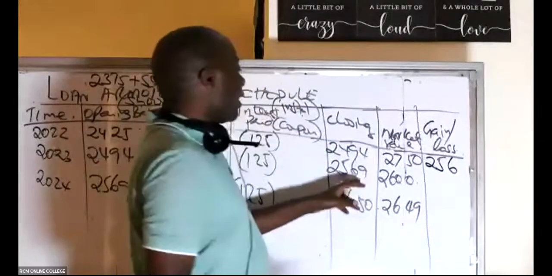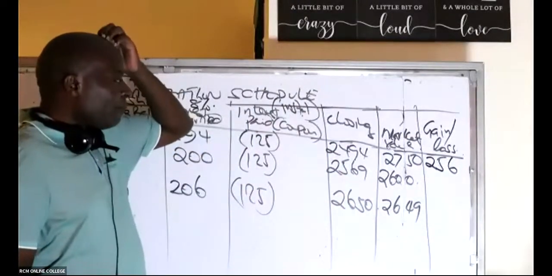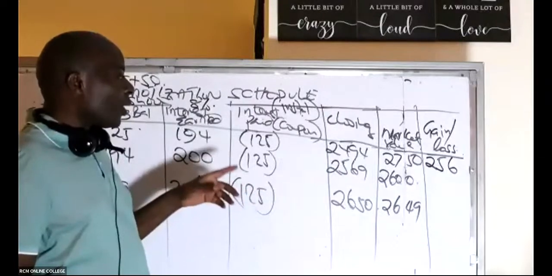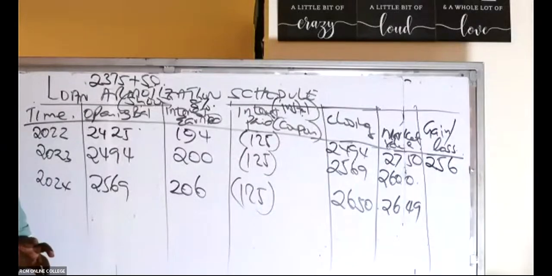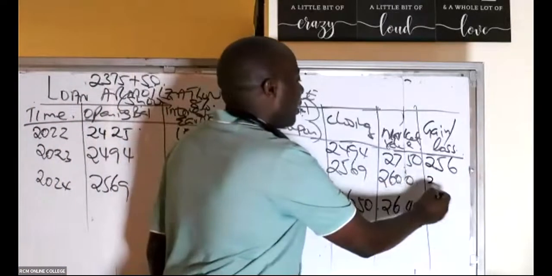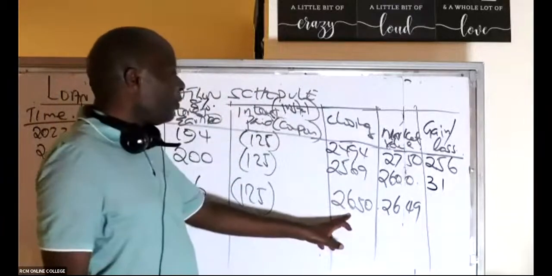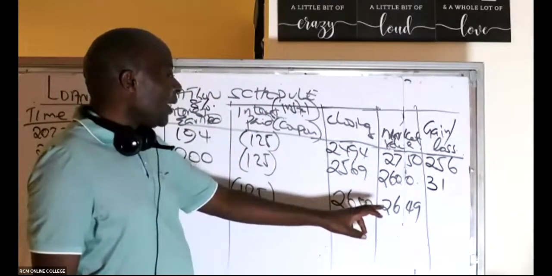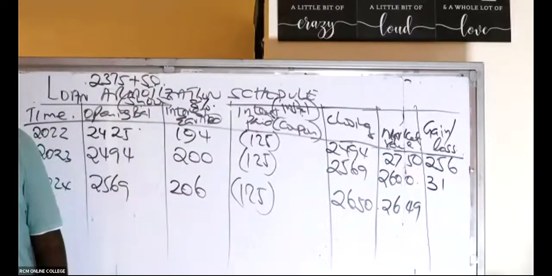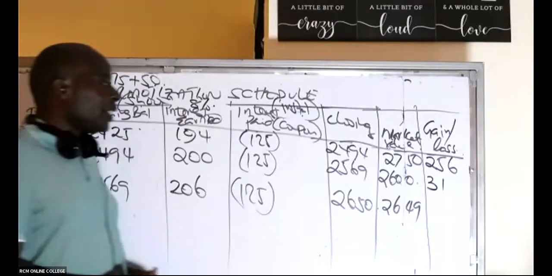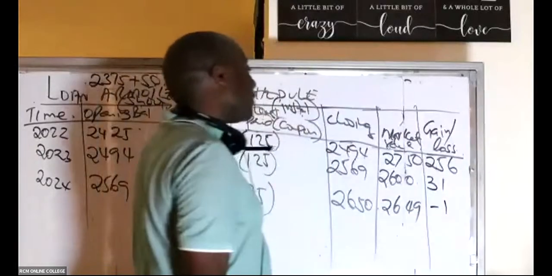So then come to the second one. It was 2569 a year, but on closing we can see it was 2600. We gained again. Is there somebody who is able to see a gain? A gain of how much? A gain of 31, isn't it? But when we come here, 2650 and 2649, what do we have here? Pretty similar. Should be a loss, but basically that should have been 0. But let's best book it the way it is. A loss of 1.